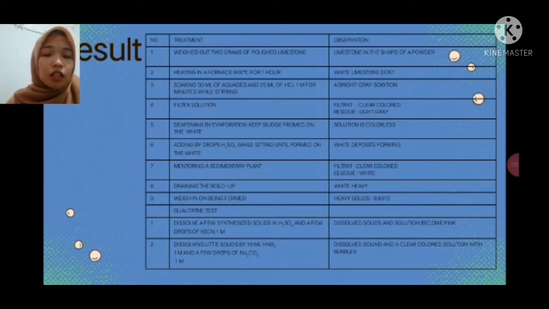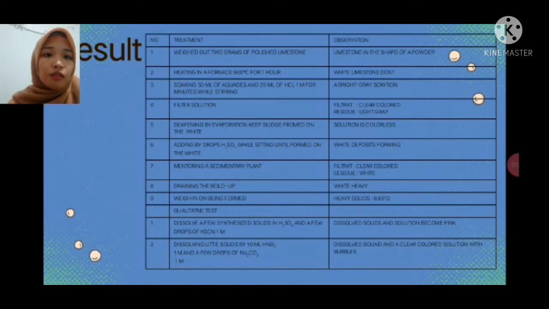And then soaking in 50 milliliters of aqueous and 25 milliliters of 1 molar HCl for 15 minutes while stirring. The result is a bright gray solution. And then filter the solution. The result: filtrate clear colored, residue like gray.